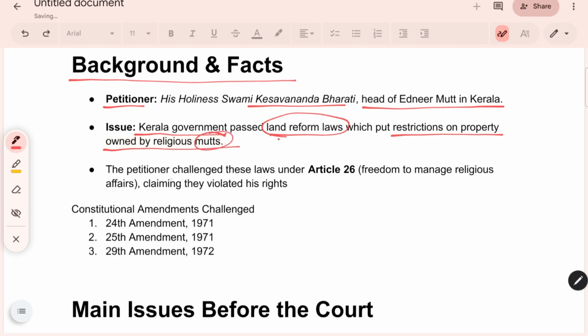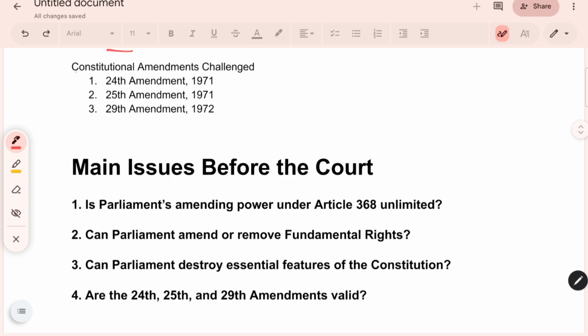The petitioner, as a result, challenged this law under Article 26 of the Indian Constitution, which talks about freedom to manage religious affairs, claiming that the land reform law violates Article 26. The constitutional amendment challenged in this case was the 24th Constitutional Amendment, which gave Parliament the power to amend any part of the Constitution, including the fundamental rights.